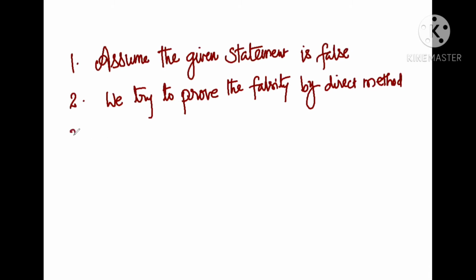After some steps, we reach a contradiction. That means a false statement. Then we realize that this contradiction occurs because of our wrong assumption.